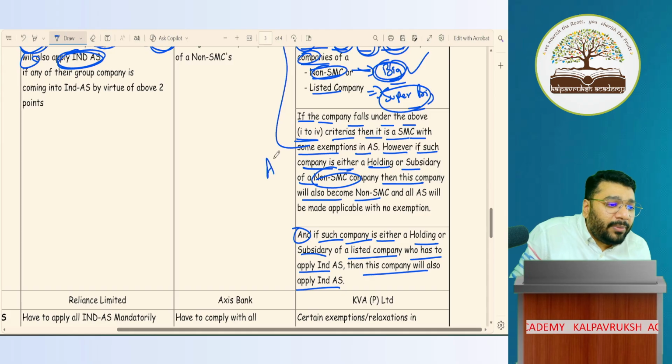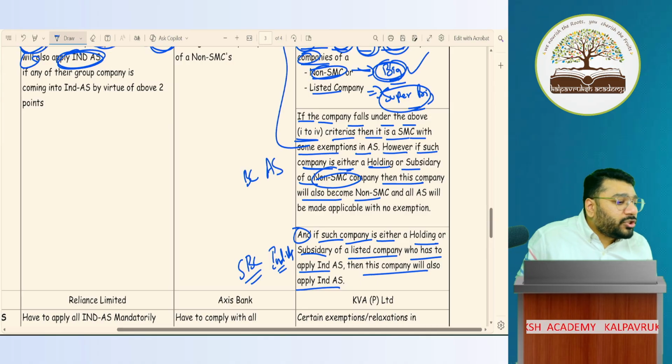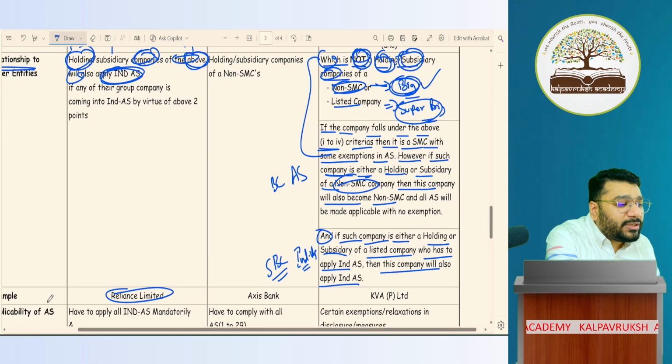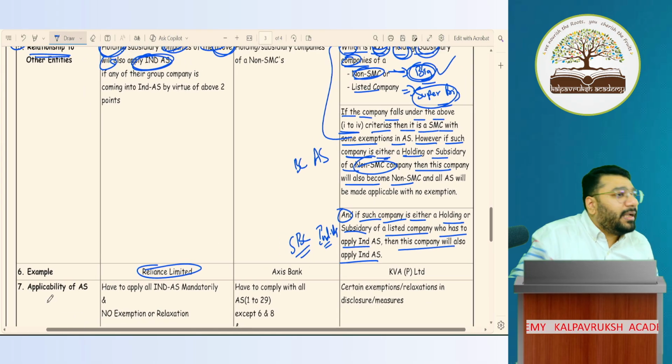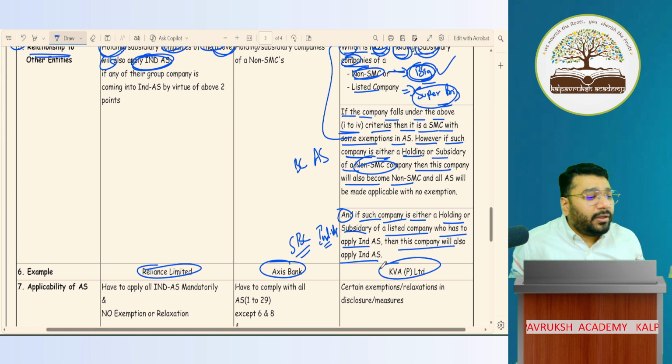This is what I'm trying to say. I'm talking about applicability of AS and Ind AS. I'm talking about big company applicability and super big company applicability. Okay? For example, Reliance Limited is a super big company. Axis Bank, big company. KVA Private Limited, small company. Got it?